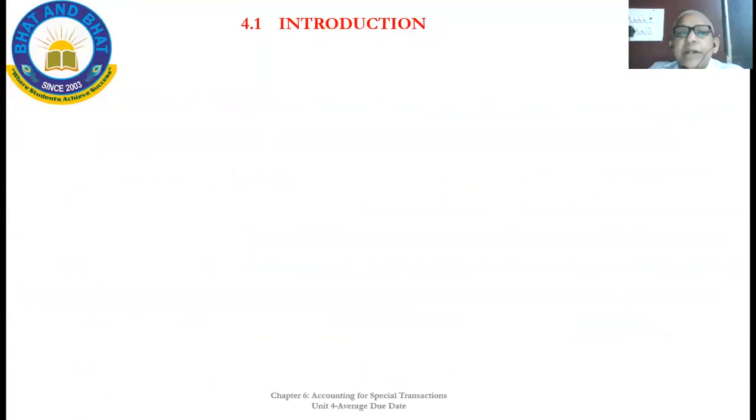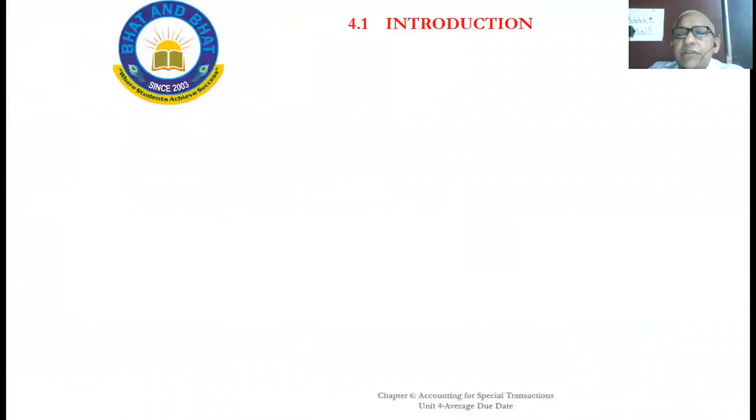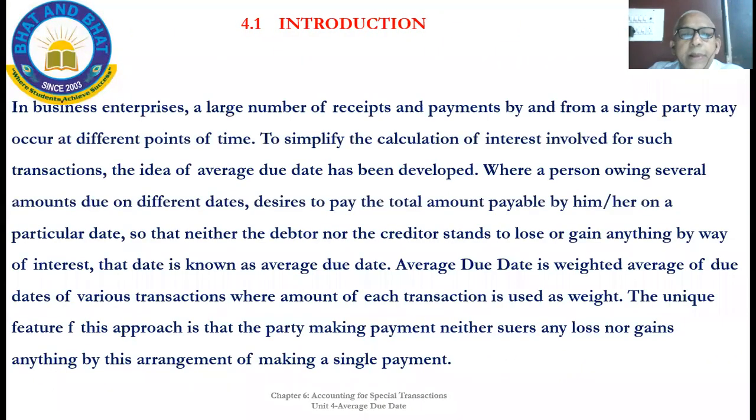Then these due date and average due date concepts arise. The party may make payment in a single settlement, or may pay in installments. Then this question arises as to due date, interest calculation and all. Take a photo.